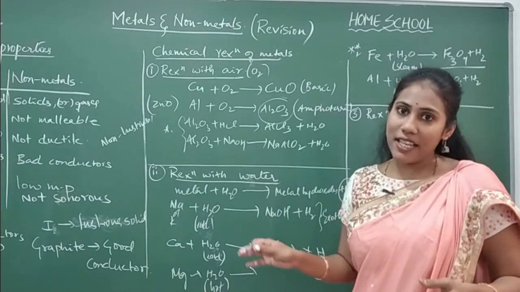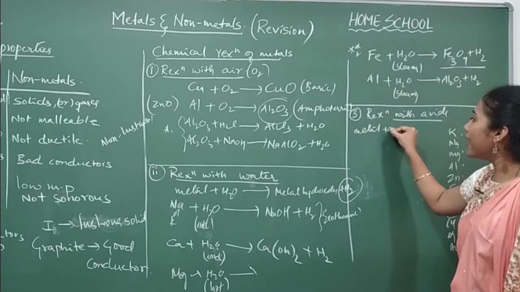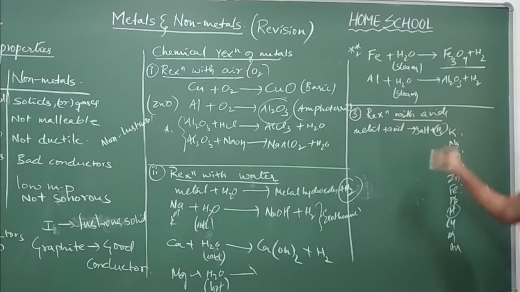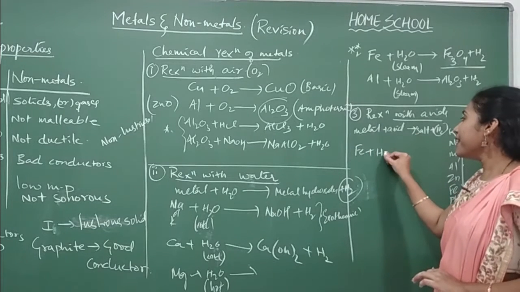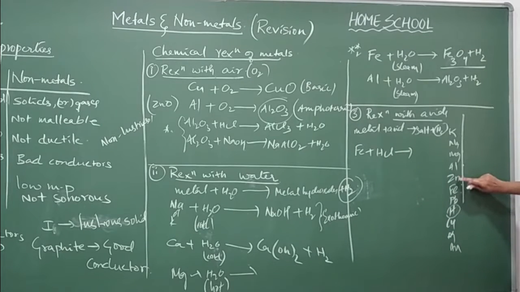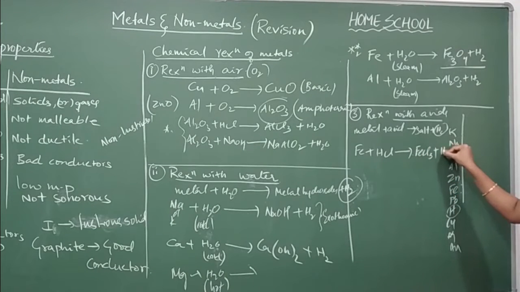Whichever elements are placed above hydrogen in the reactivity series, only those can react with acids giving hydrogen gas. Okay, so what is the main reaction here? Whenever a metal reacts with an acid, you will get salt plus hydrogen gas. So which metals can give hydrogen gas? Only those metals which are placed above hydrogen in the activity series. Okay, say for example iron is there. Can it react with this particular acid? Definitely, because iron's position is above hydrogen in the activity series. So what are the products you will get? Salt, that is FeCl3, plus hydrogen gas.